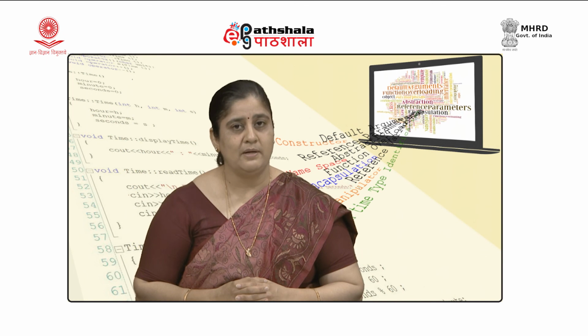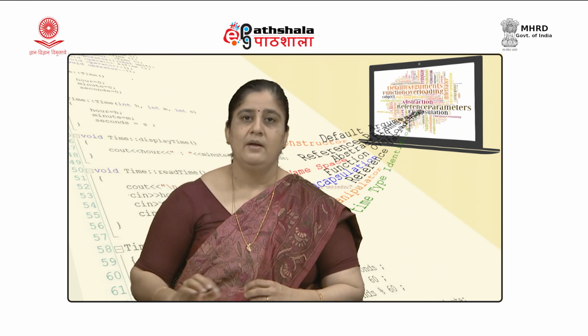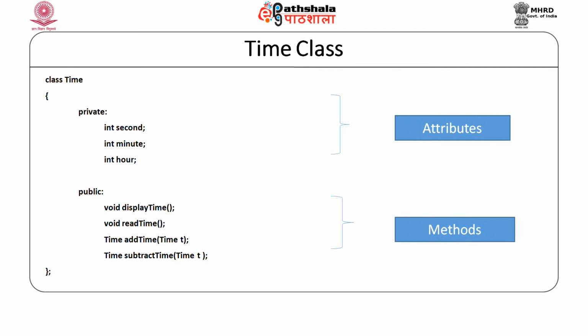But in C++ we can define a more powerful time data type. Let us have a look at it. If you recall the structure in C, you would see that we can define a structured data type which can have these three data members, but what operations we can perform on those data members cannot be defined by structure.